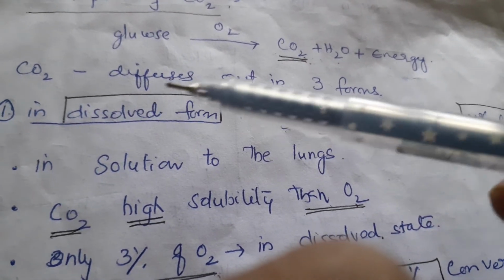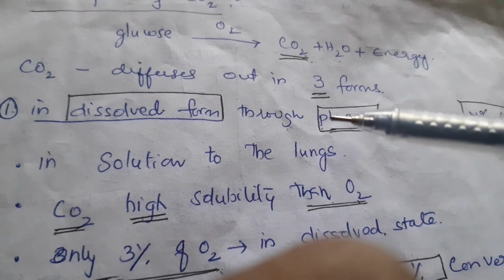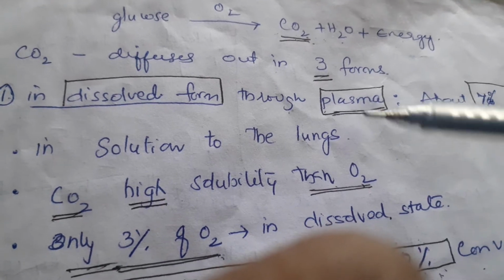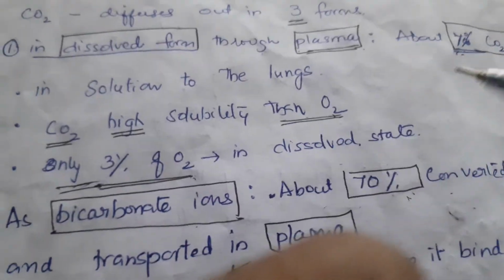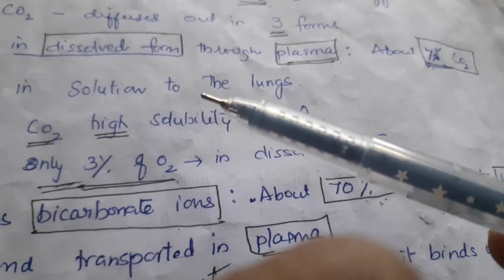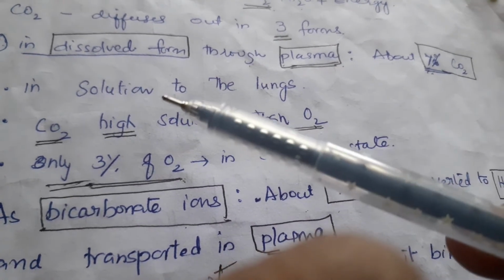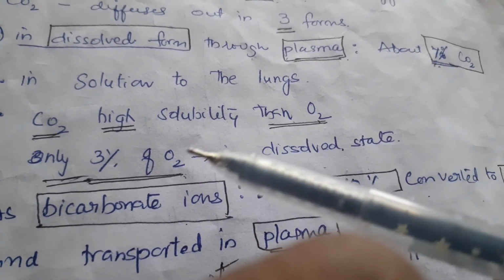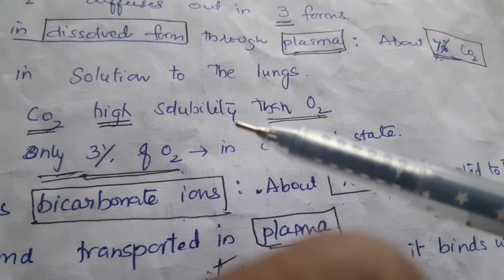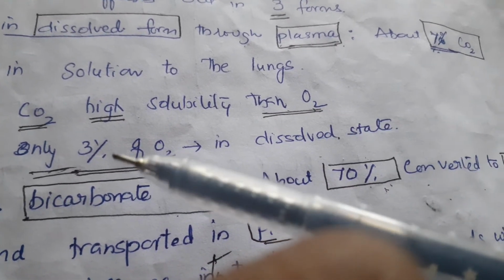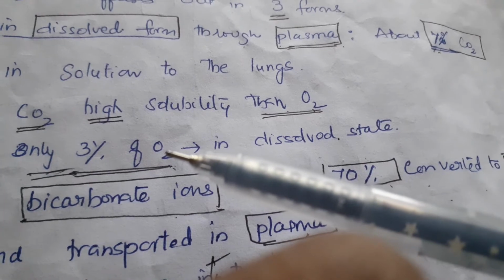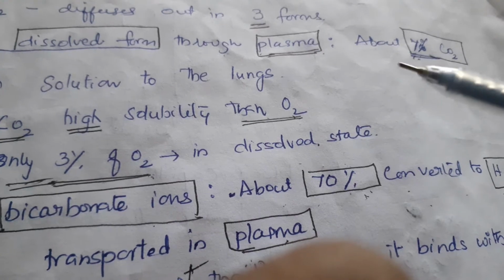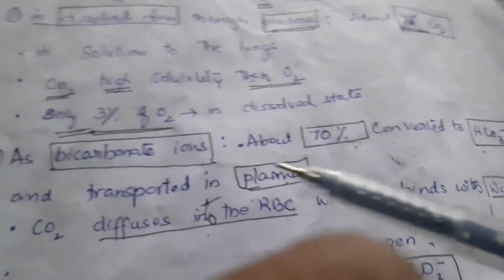Here, CO2 will diffuse into the blood in three forms, and it will be transported to the alveoli of the lungs. First form, through plasma in dissolved form. About 7% of CO2 will be transported like this. It will be dissolved in solution, and in the form of solution it is transported to the lungs. It has higher solubility in plasma than O2. So only 3% of O2 will be transported as solution dissolved in plasma, whereas 7% of CO2 will be transported in dissolved state.